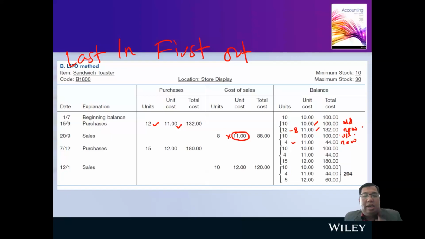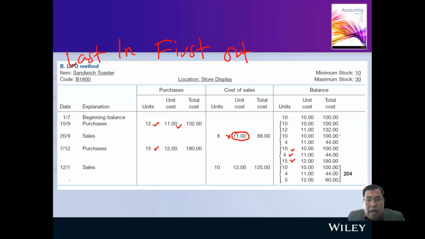And then we purchase a new item, 15 units at a price of $12. So now we have 3 categories of items: the really old one, 10 units, the one that we just sold from, 4 units, and the newest one, 15 units.